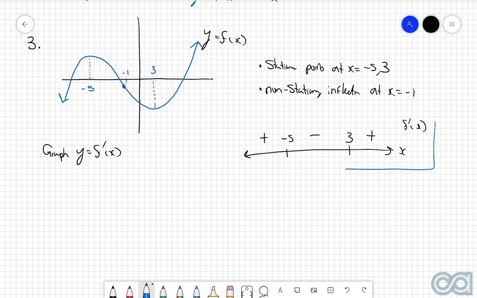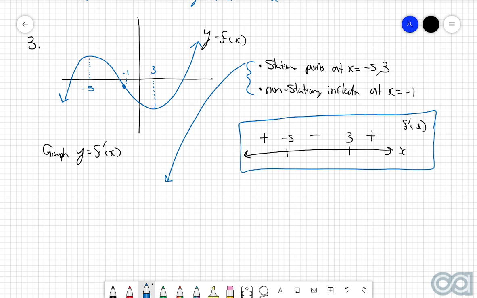So what this sign diagram here allows us to do is understand when the graph of f dash of x is going to be above and below the x-axis, and then from these two here we can identify what kinds of points we're going to have. So we recall that stationary points at x equals minus 5 and 3. Well, what this transforms into is that for f dash of x, we're going to have x-intercepts at x equals negative 5 and 3. And then the non-stationary inflection at x equals minus 1.